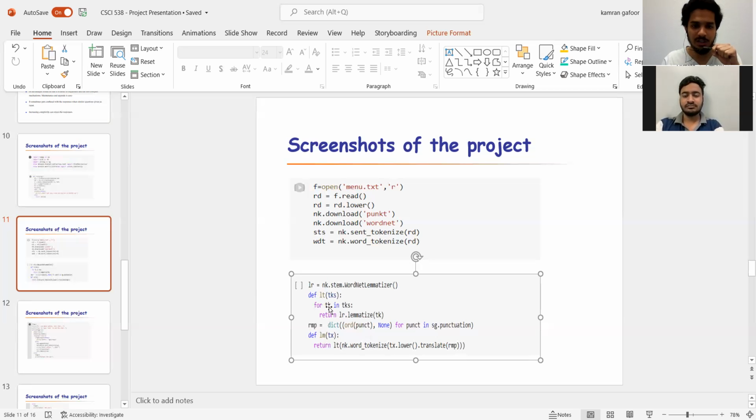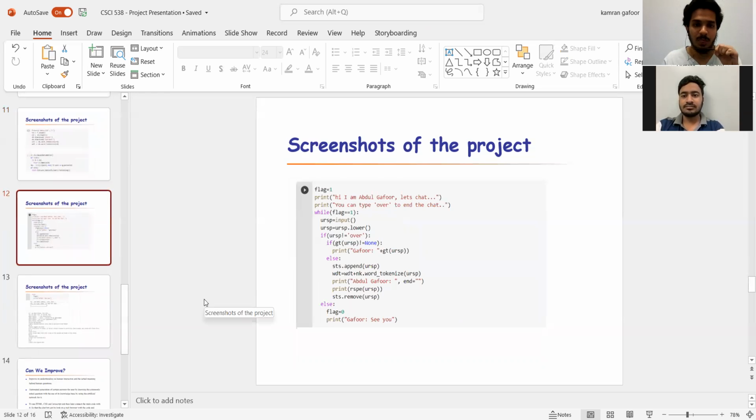So we use lemmatization over here, and then we remove all the punctuation marks, and we check for the punctuation over here, and then we translate our text to lowercase, so that we can use it in the chatbot section.